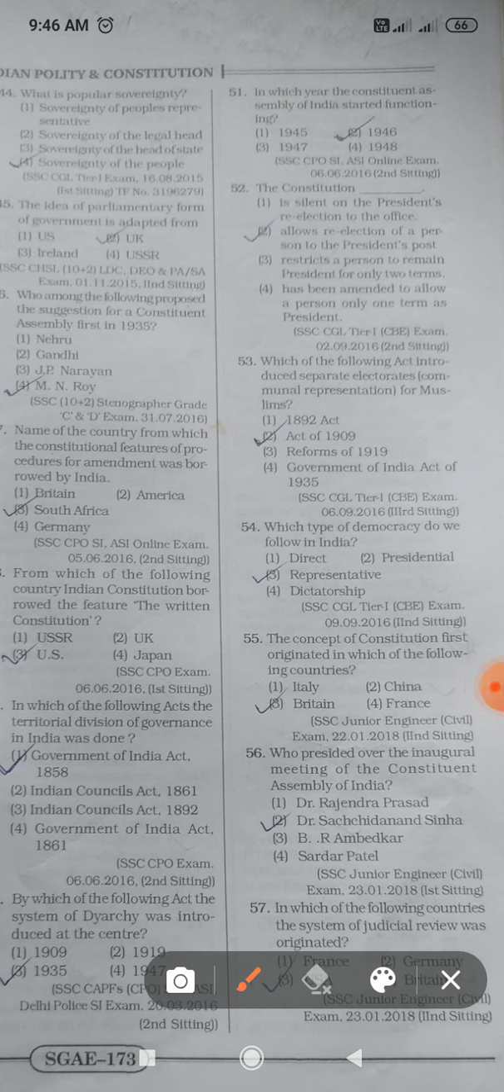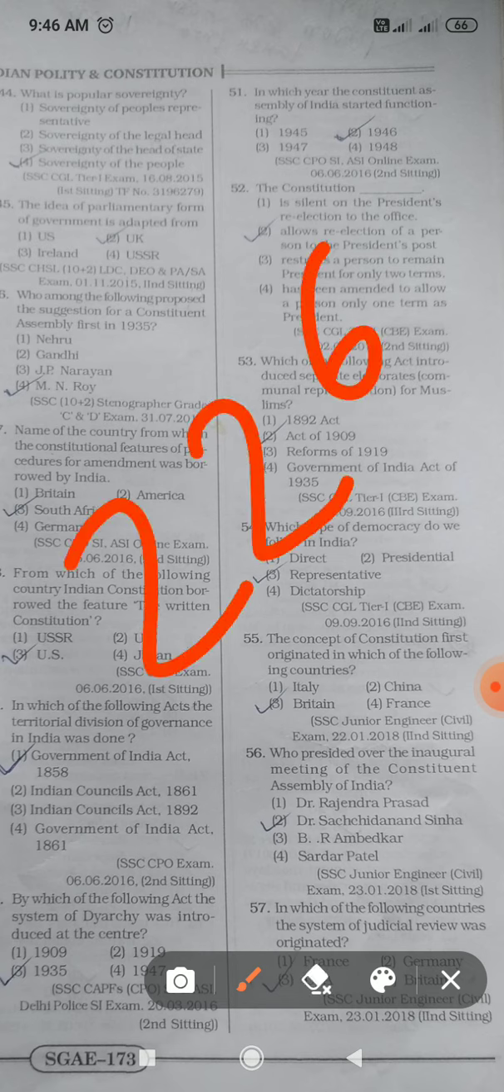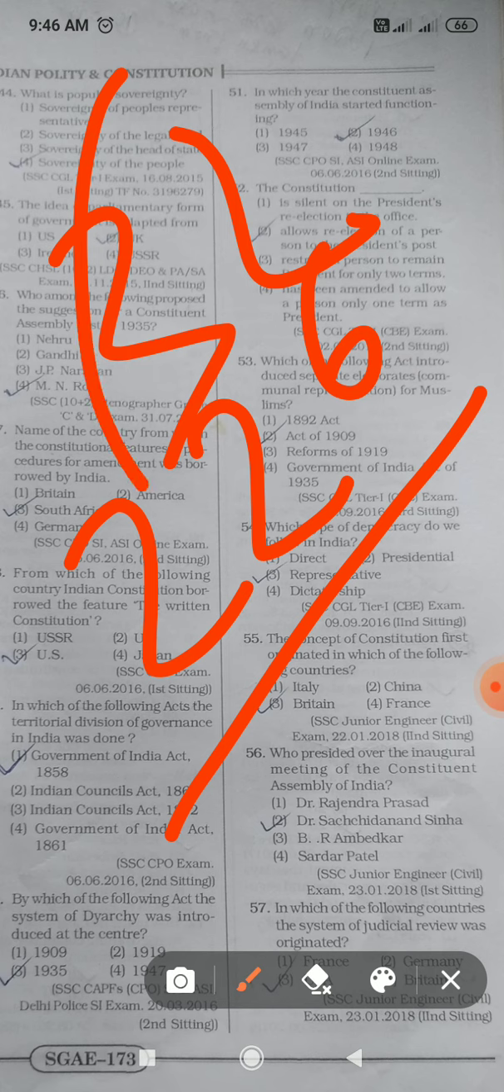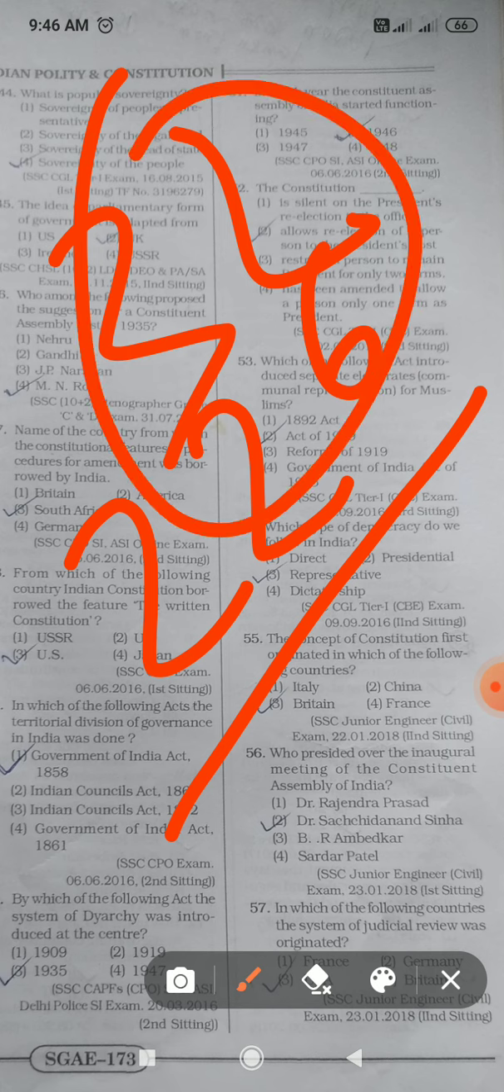By this judicial review, if the fundamental rights are violated, then we move to the Supreme Court or High Court. For the High Court it is under Article 226, and for the Supreme Court Article 32. This is called judicial review.